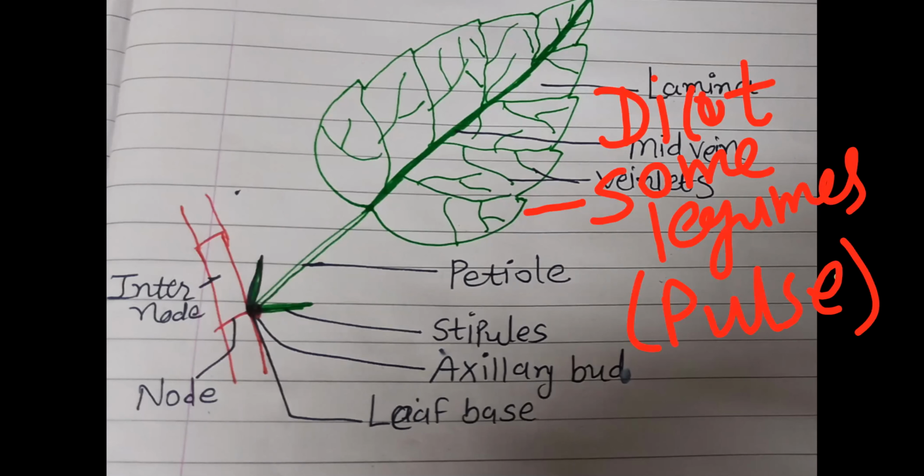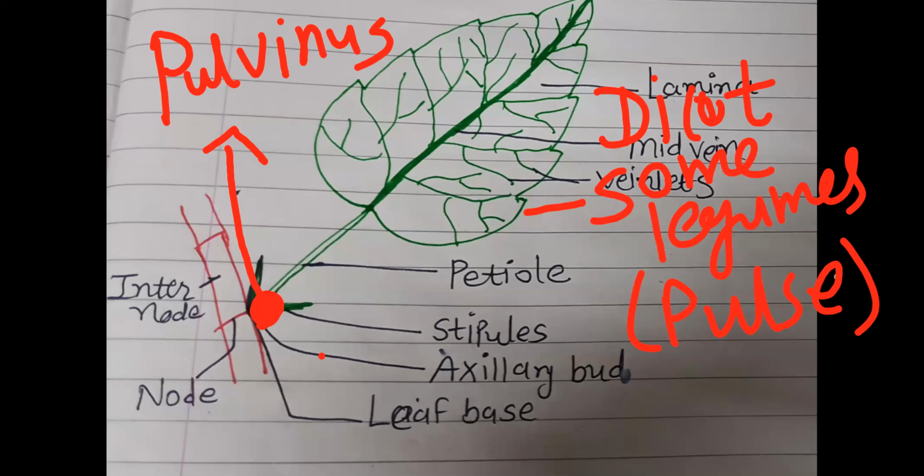So in this, the leaf base is swollen. Monocots में sheath लगता है, यहाँ पे swollen structures होंगे. So these swollen structures we call pulvinus. Swollen structure of leaf base we call pulvinus. In dicot, not all dicots, maybe only in legumes, and not all, some. So some legumes have swollen leaf base that we call pulvinus. Clear?